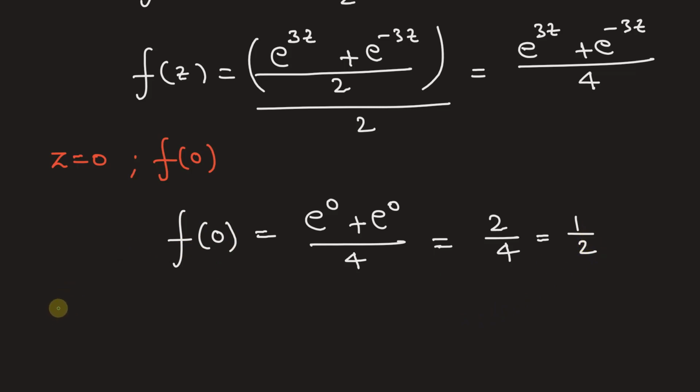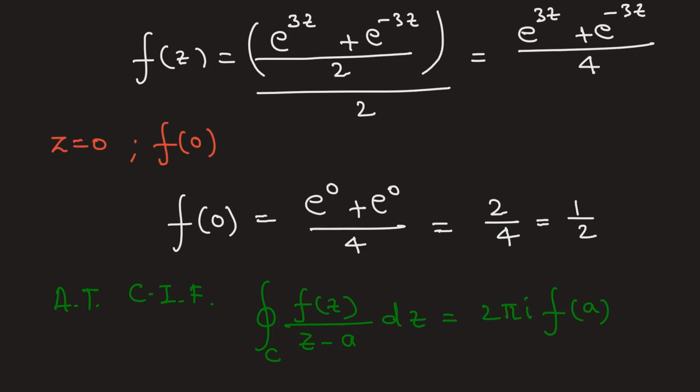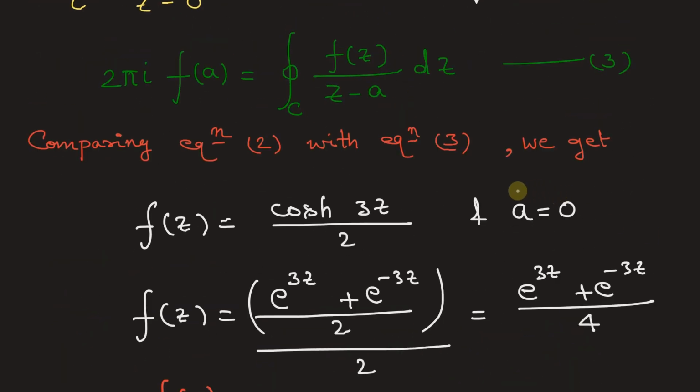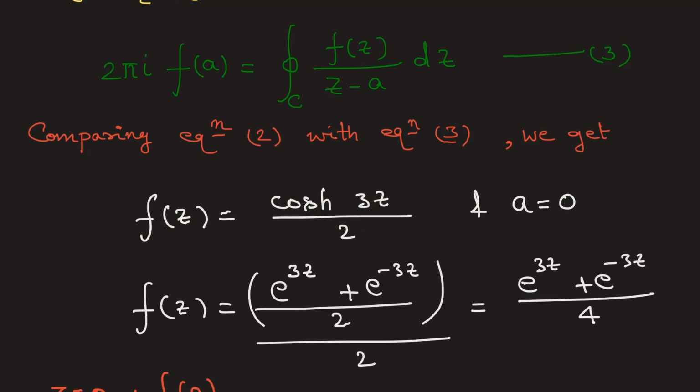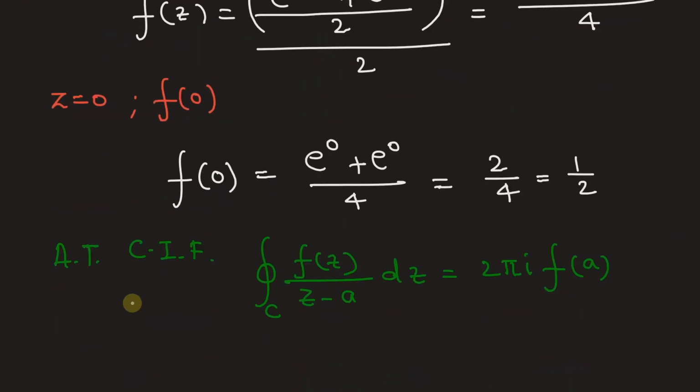Now according to Cauchy integral formula, we already know that closed integral on path C f of z divided by z minus a into dz is given as 2 pi iota f of a. Now we have already got the value of a is equal to 0 and f of z is equal to cos hyperbolic 3z by 2. So now we will substitute these two values here.